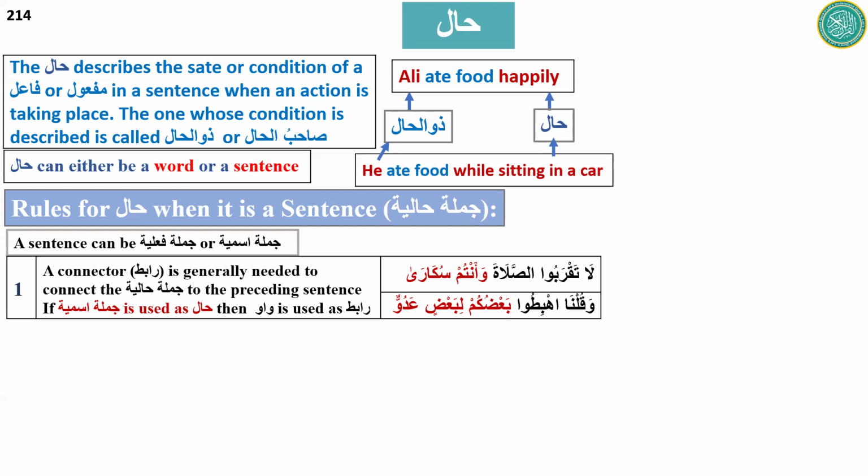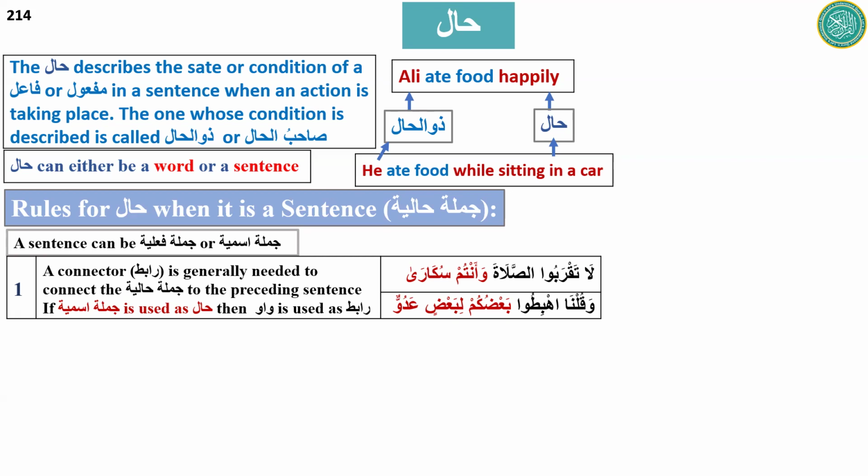So in this case, jumla ismiya is used as a hal, and usually it is connected with waw, and this waw is called waw haliya. It is not necessary, though; there are some examples where this connector is not present.